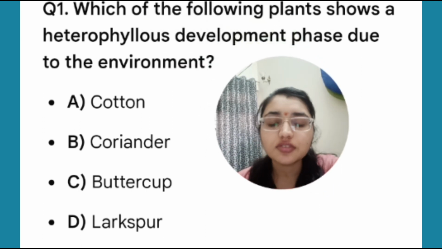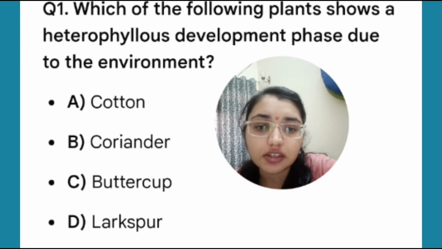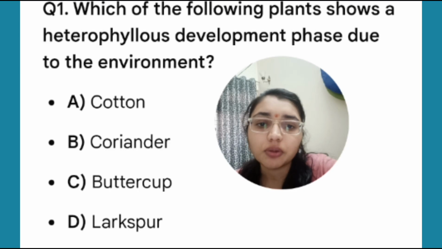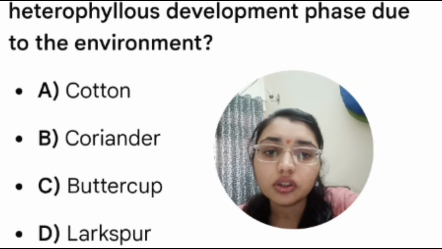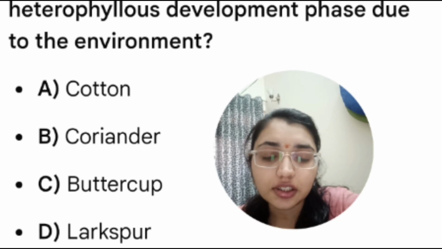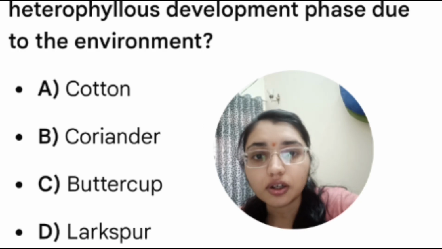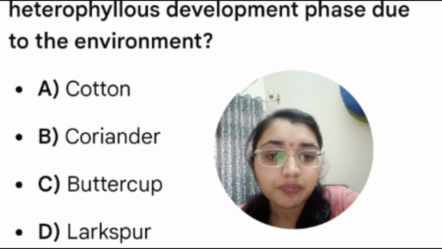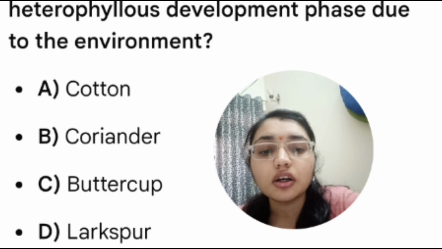Here the question is, which one of the following plants shows the heterophyllous development phase due to the environment? Option A cotton, option B coriander, option C buttercup, and option D larkspur. So here the buttercup is the correct answer, because the heterophylly due to the environment is seen in Ranunculus, buttercup, where the leaves formed in the air and in water show different shapes, unlike cotton, coriander, and larkspur, which showed developmental heterophylly.